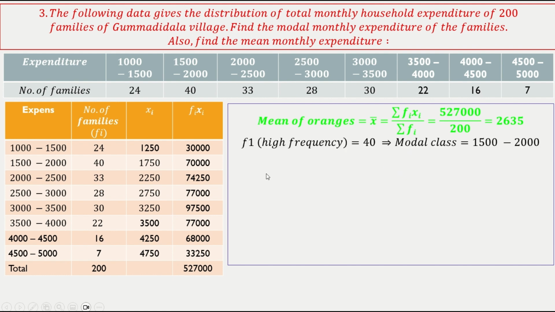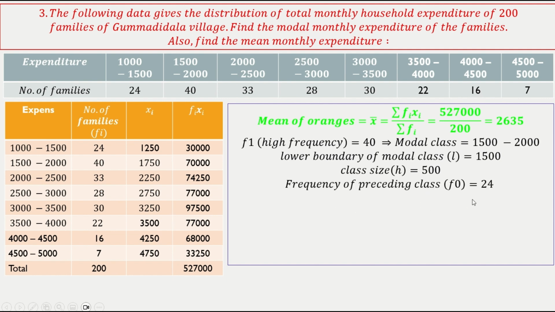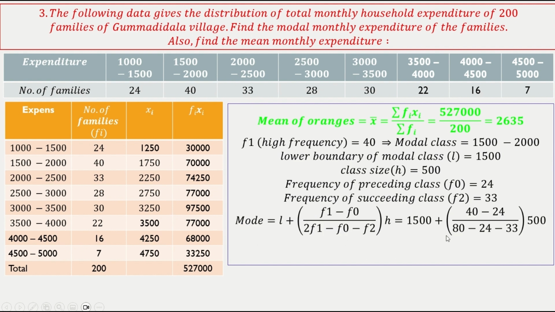Okay, now for finding the mode, what we have to do first is find the most frequent data, that is here 40. So modal class is 1500 to 2000, L is 1500, H is 500, 2000 minus 1500. My F0 is 24, F2 is 33. Then you substitute the values in the mode equation, and what you will get is 1847.83. This is the modal data.